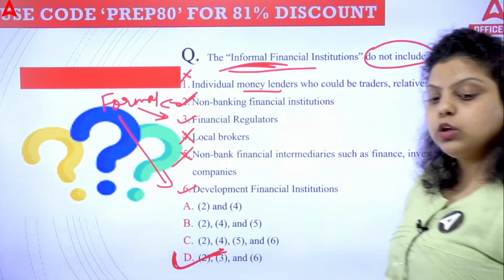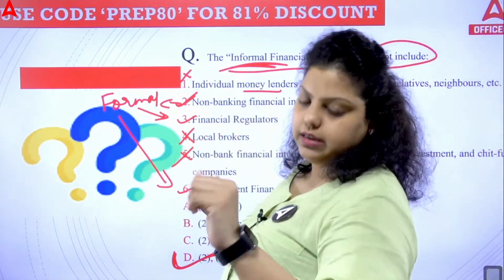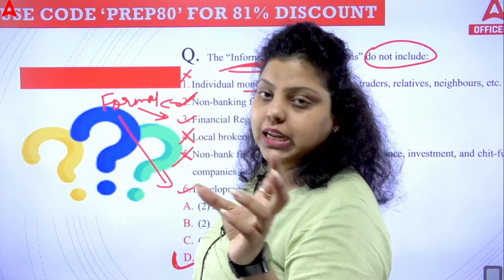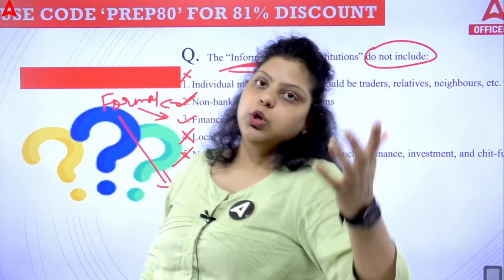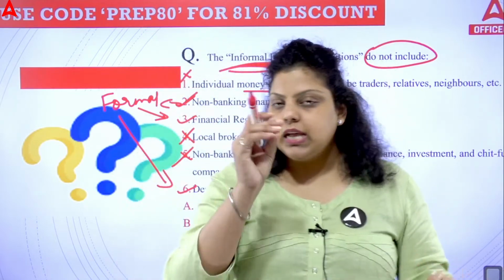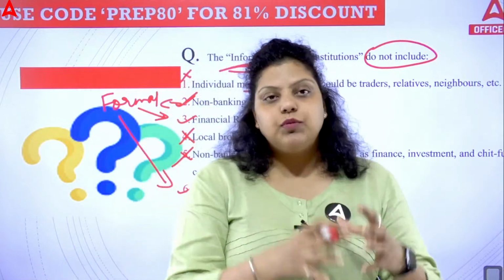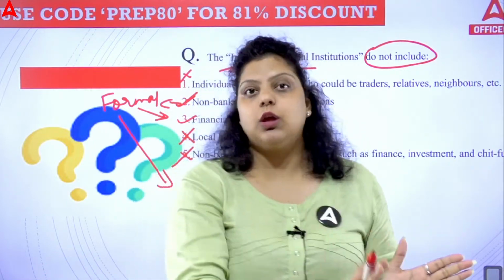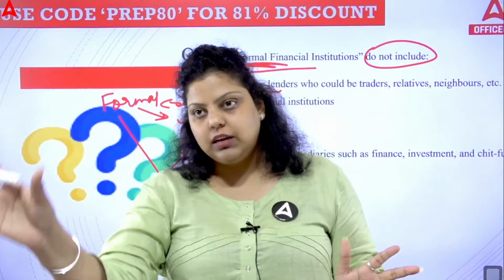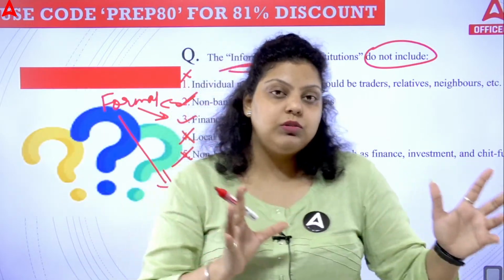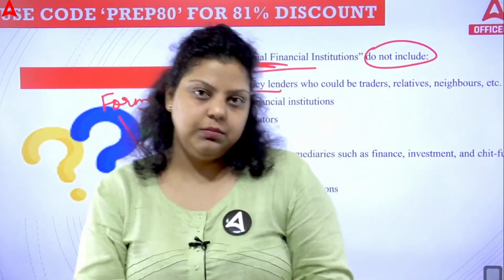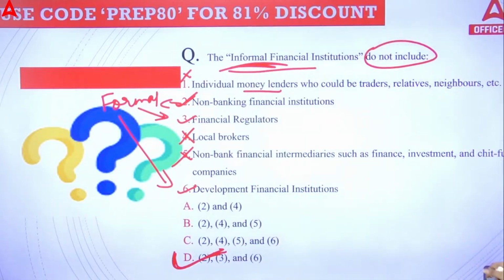A and B modules we will start covering after C and D, because C and D have more weightage. As you all know, you need passing marks of 50 in each individual subject. So to get 50% marks, first we will secure our 50% marks, which will be maximum out of modules C and D, and then we'll cover A and B. Okay, so don't worry, each and every module will be covered, but we are starting with module C.